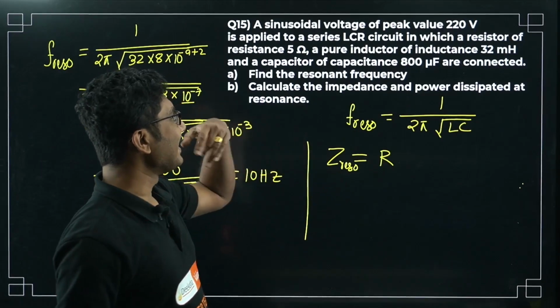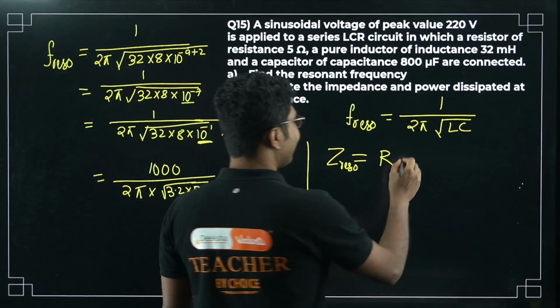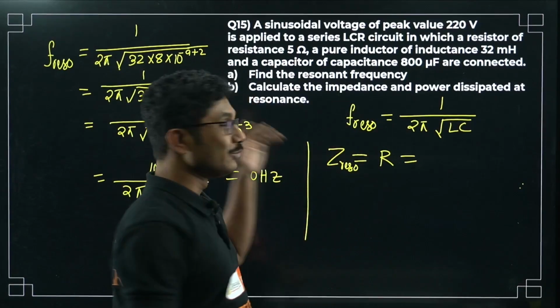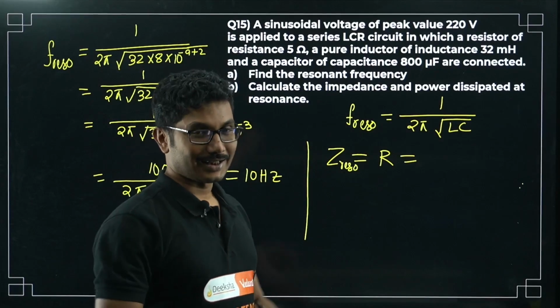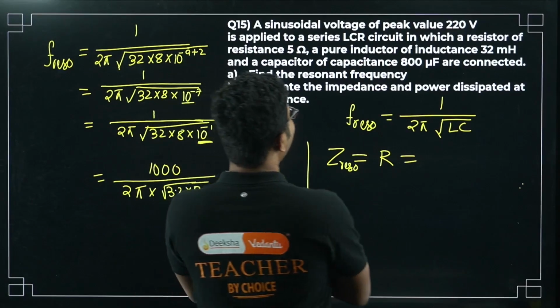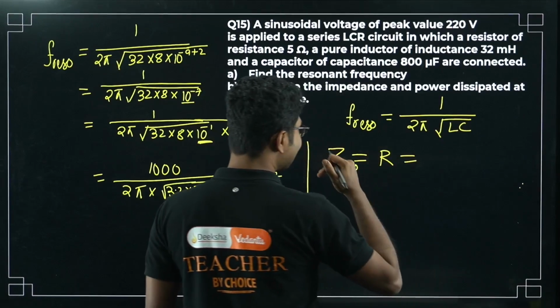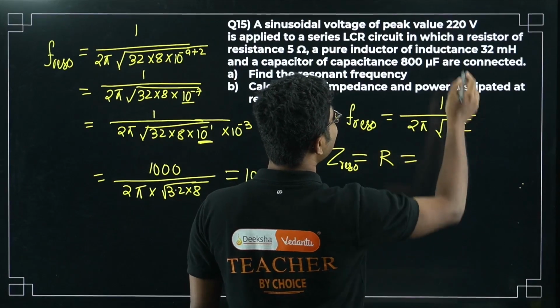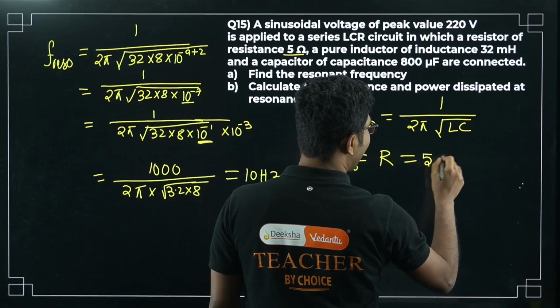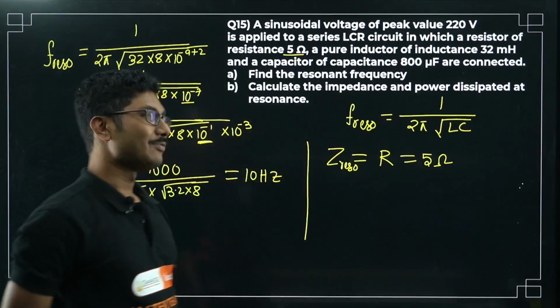Impedance is very easy to calculate at resonance, because the other two terms are equal and they cancel each other. XL equals XC and they cancel each other. So that's why at resonance impedance is equal to resistance, which is given as 5 ohm. So at resonance impedance is 5 ohm.